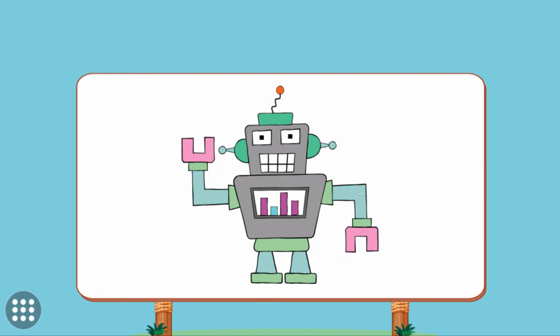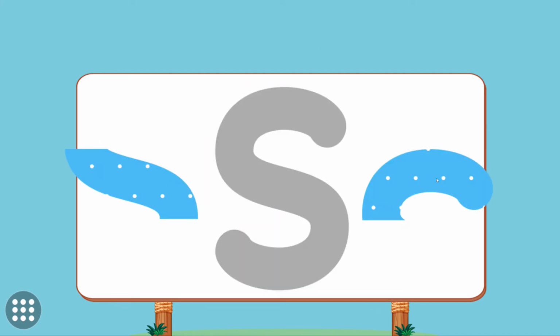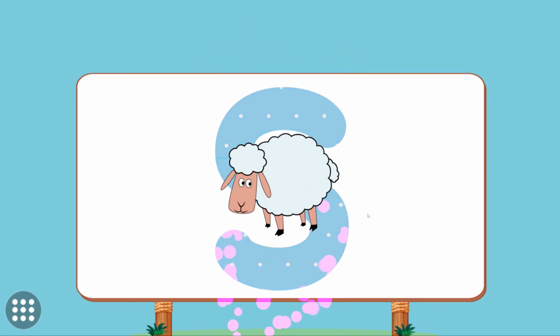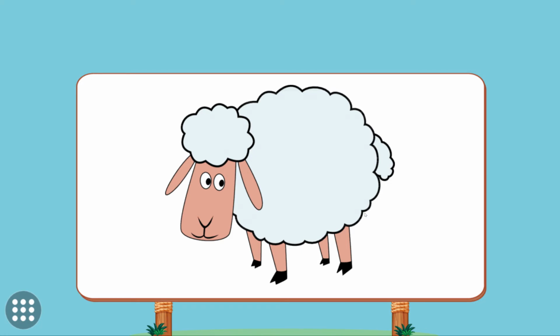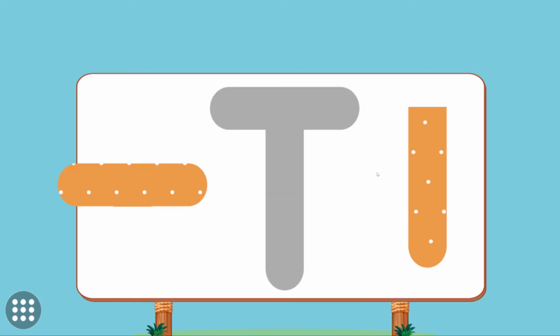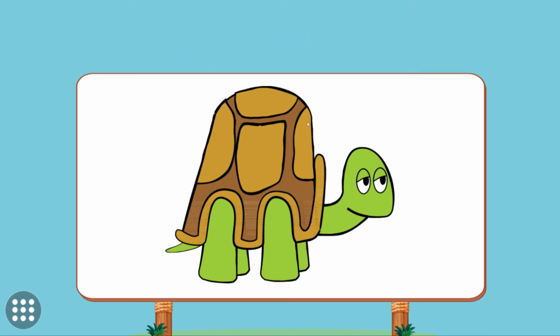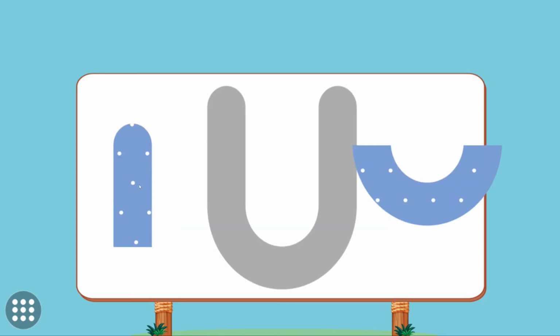R. Robot. Match the pictures to their shadows. S. Sheep. Match the pictures to their shadows. T. Turtle. Match the pictures to their shadows.